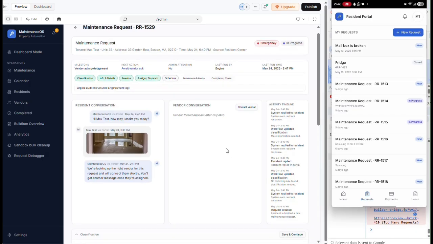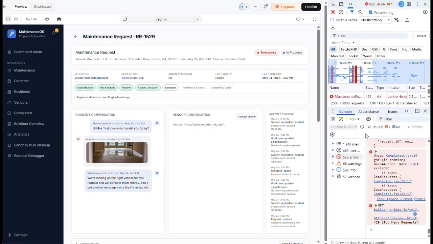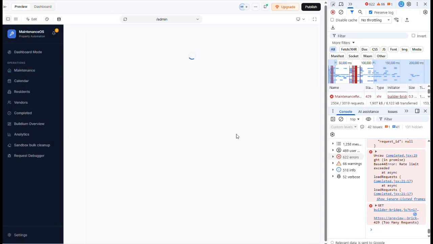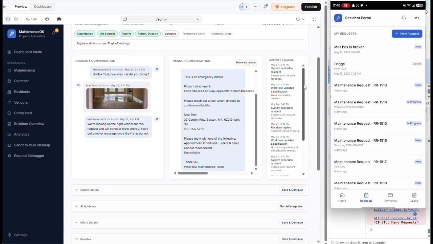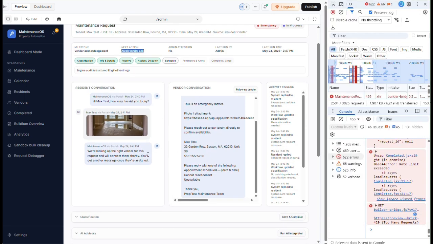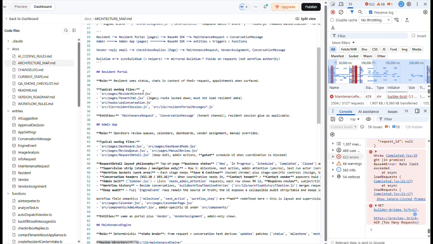Is it going on or it's not going on? I already assigned it, so it's going. It's not going. What's going on here? It's not going. Let's go back. See if anything happened. It did pop up. Did it pop up? I don't know. The tenant received the message yet. I don't see that going on over here because that's supposed to be together. I believe that's supposed to be together in photo.